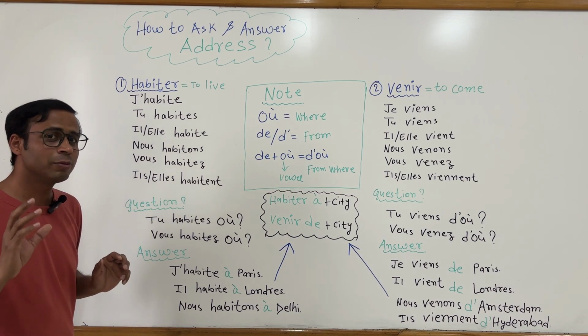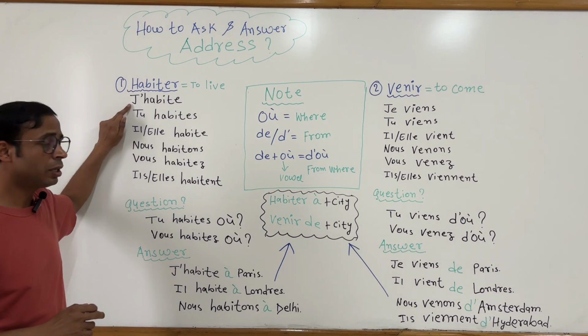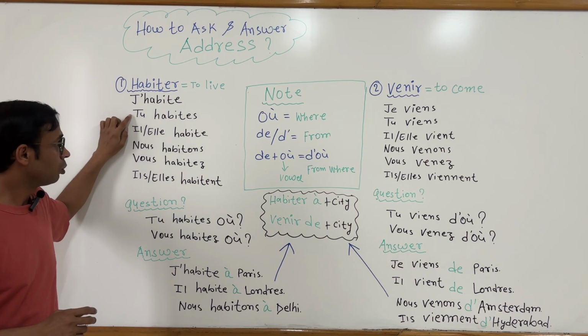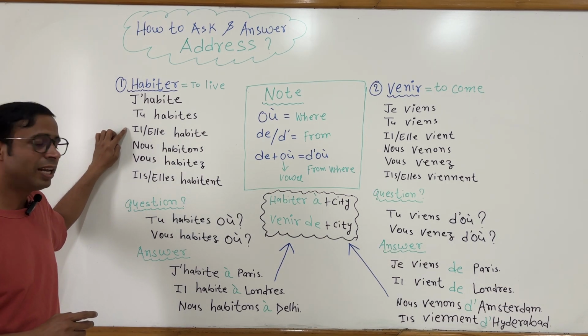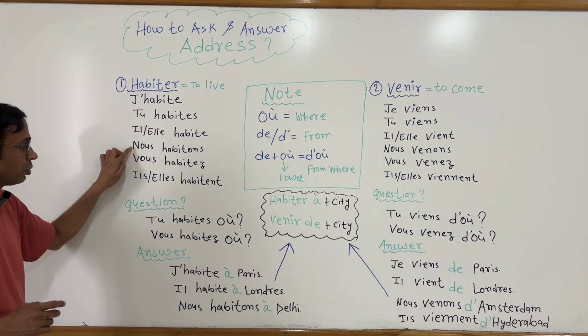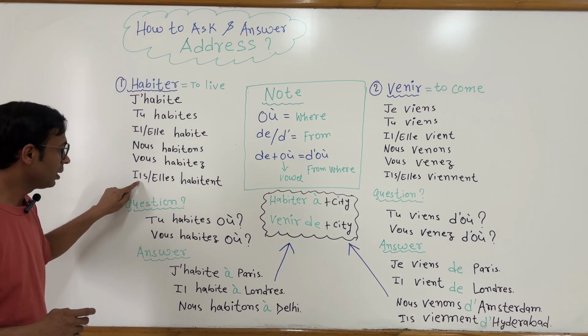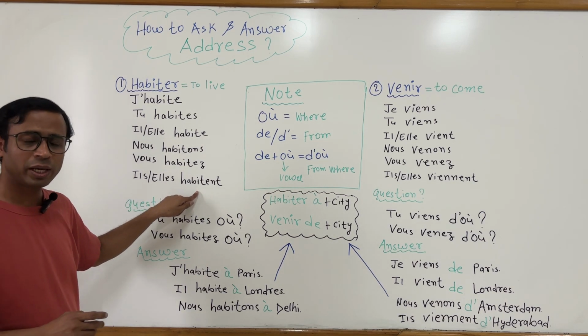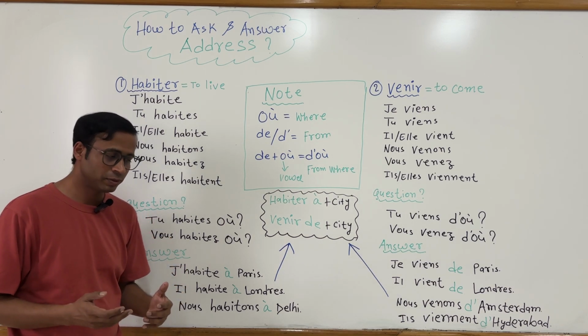Okay, so now listen to the pronunciation once again. J'habite, tu habites, elle habite, nous habitons, vous habitez, elles habitent. Okay, now how to ask a question from this verb.